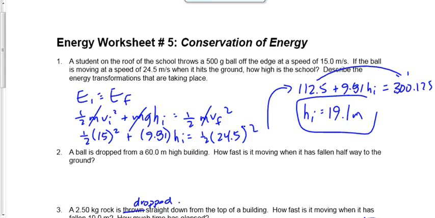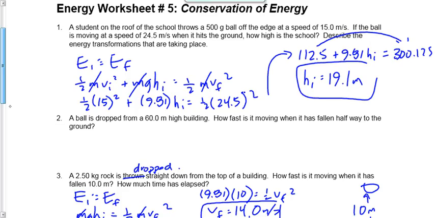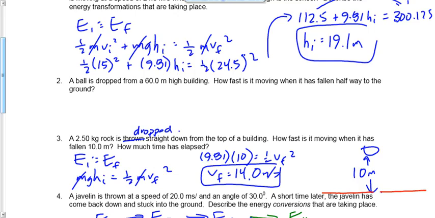Question 2 says a ball was dropped from a height of 60 meters, a 60-meter high building. How fast is it moving when it's fallen halfway down to the ground? It's a conservation of energy problem because we do have a change in height here. What kind of energy do we have in this one to start off? Is there a height? Yes. Aiden, so that means we got what kind of energy? Good.